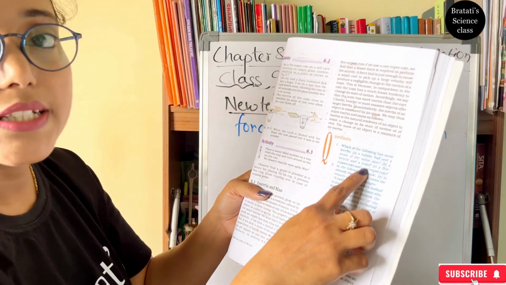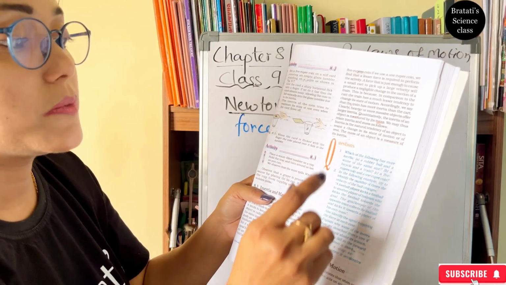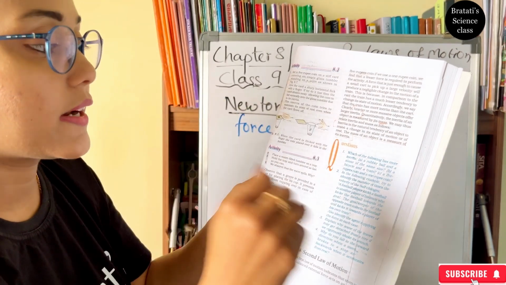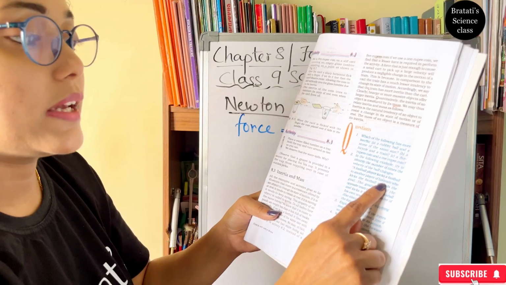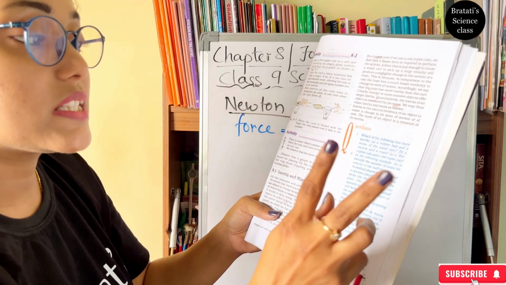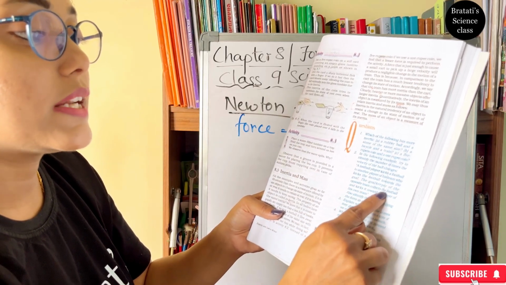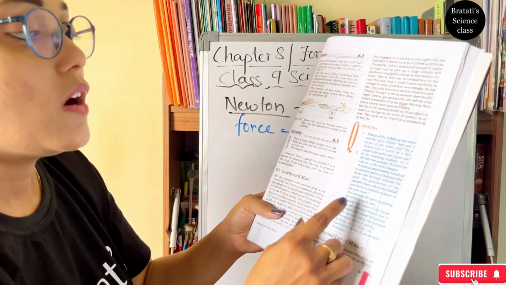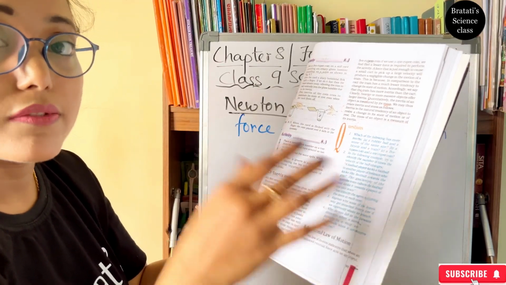B, a bicycle and a train. Compared to the bicycle, the train's mass is more, so the inertia is more. A 5 rupee coin and a 1 rupee coin. Absolutely correct, the 5 rupee coin. A football player kicks a football to another player of his team who kicks the football towards the goal. So how many times does it change direction? 2 times. The goalkeeper of the opposite team collects the football and kicks it towards a player of his own team, 3 times. Also identify the agent supplying the force, because every time the player applying the force is different.